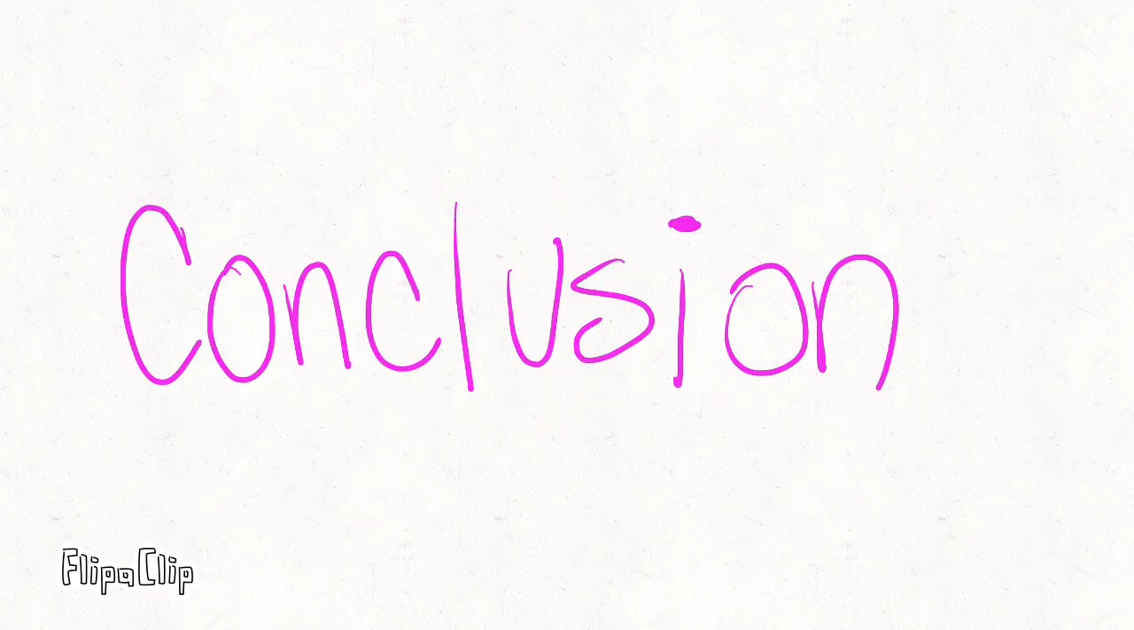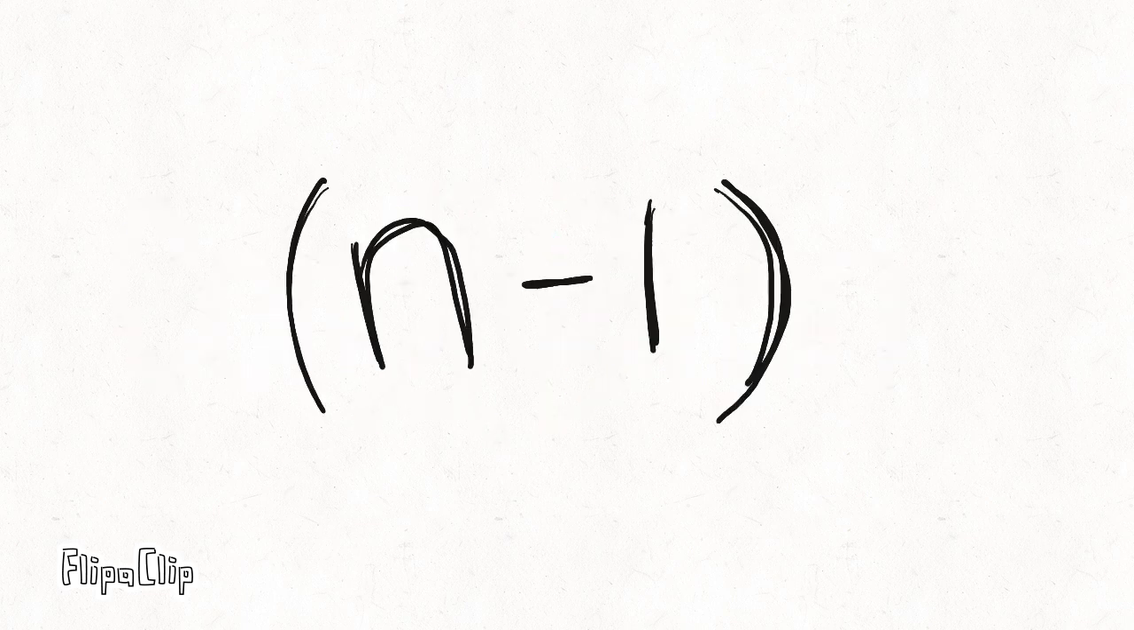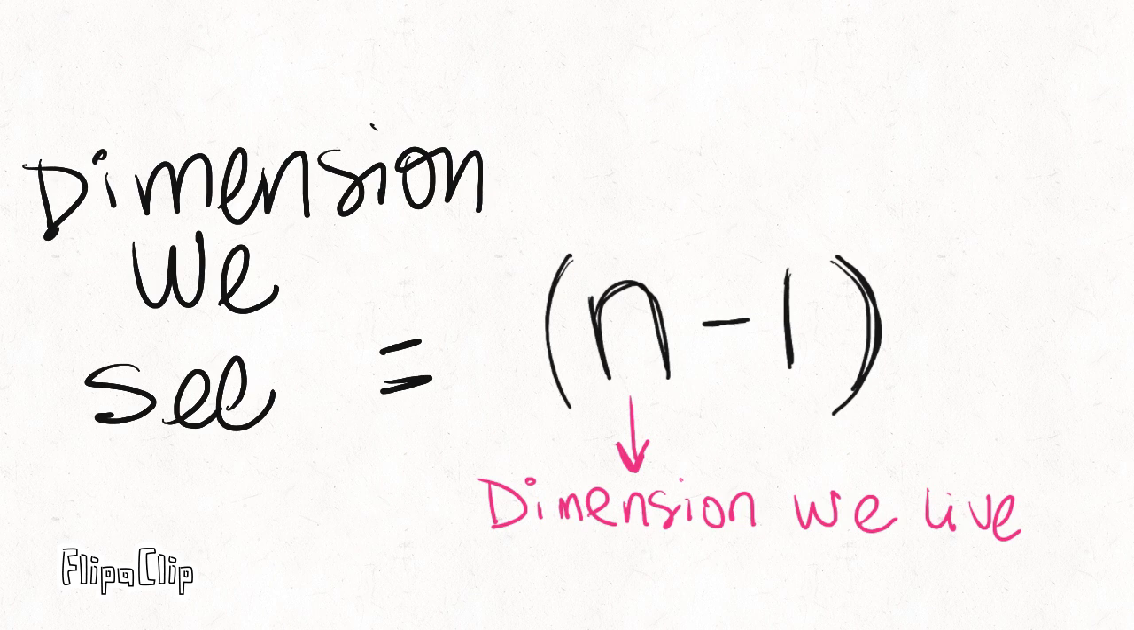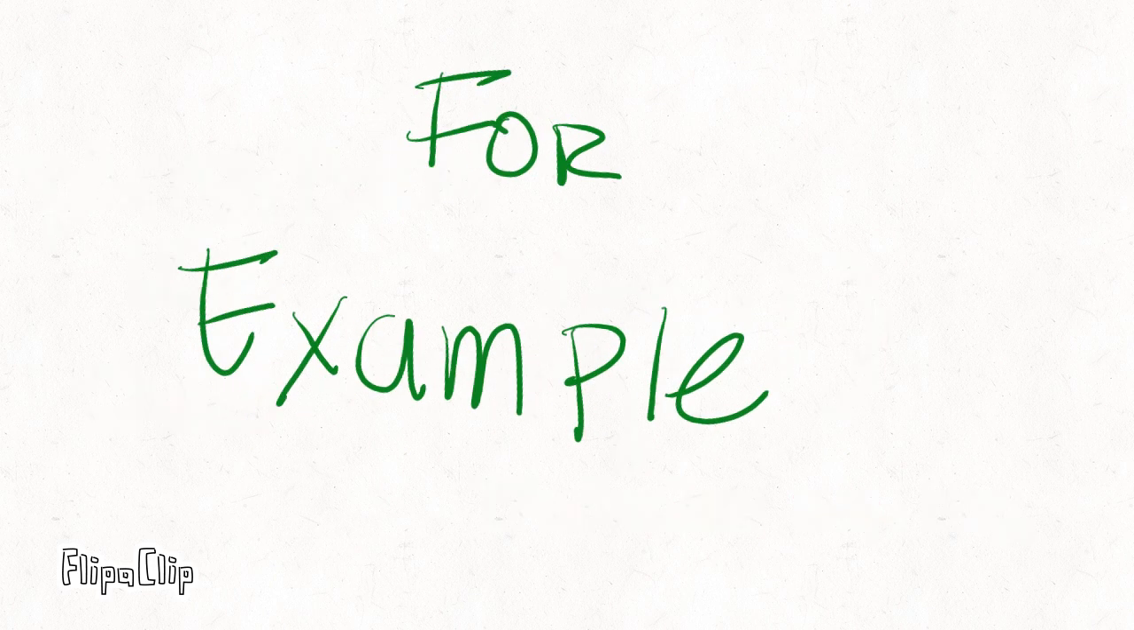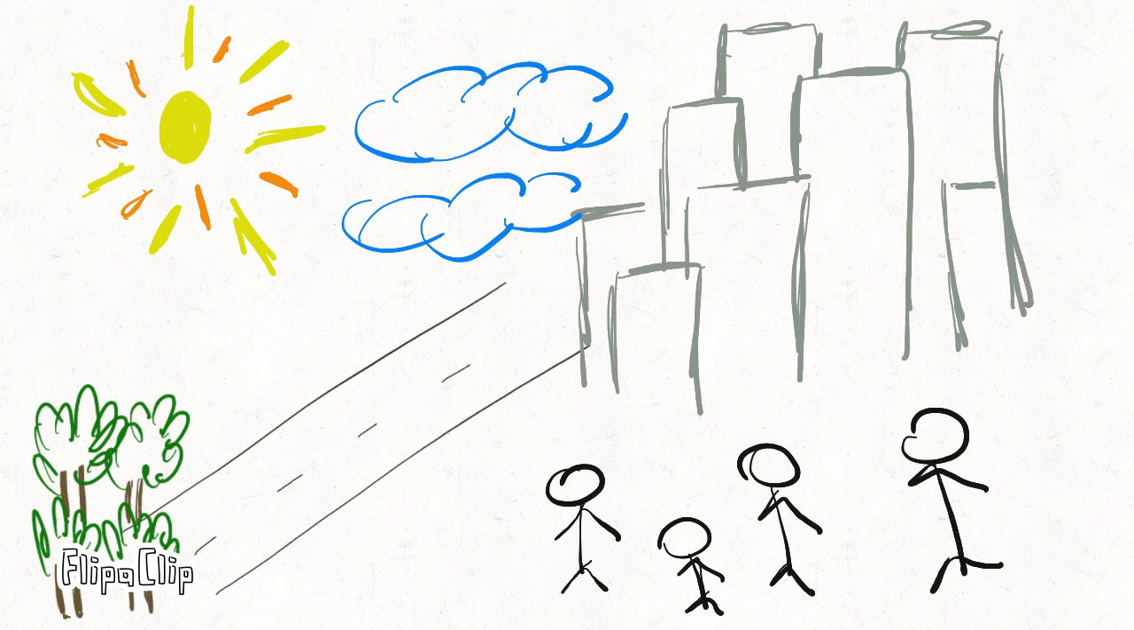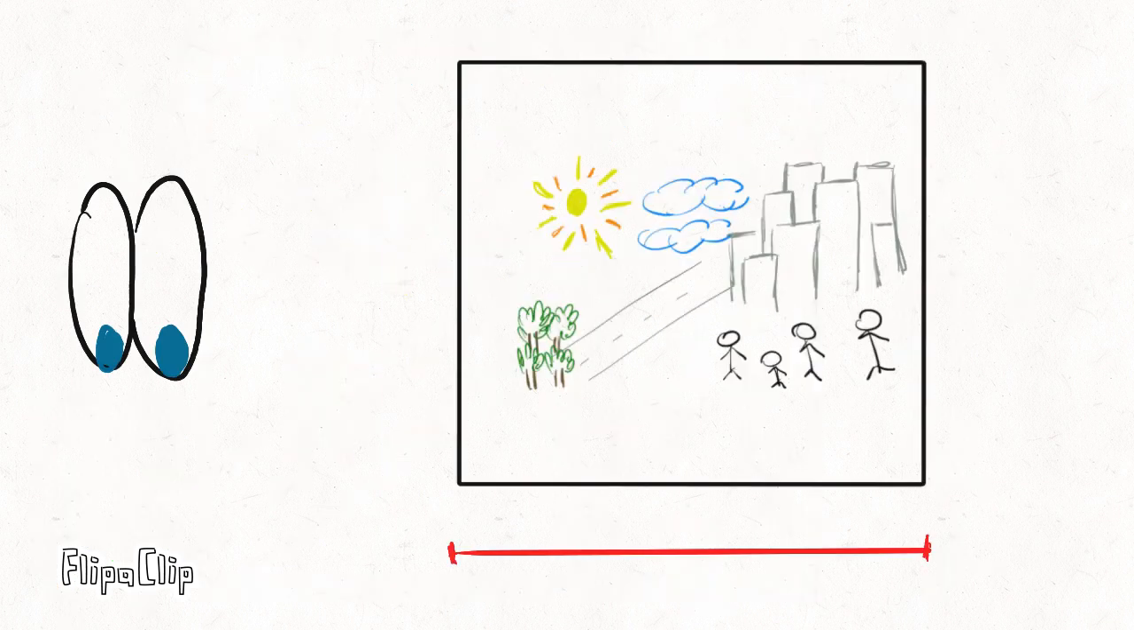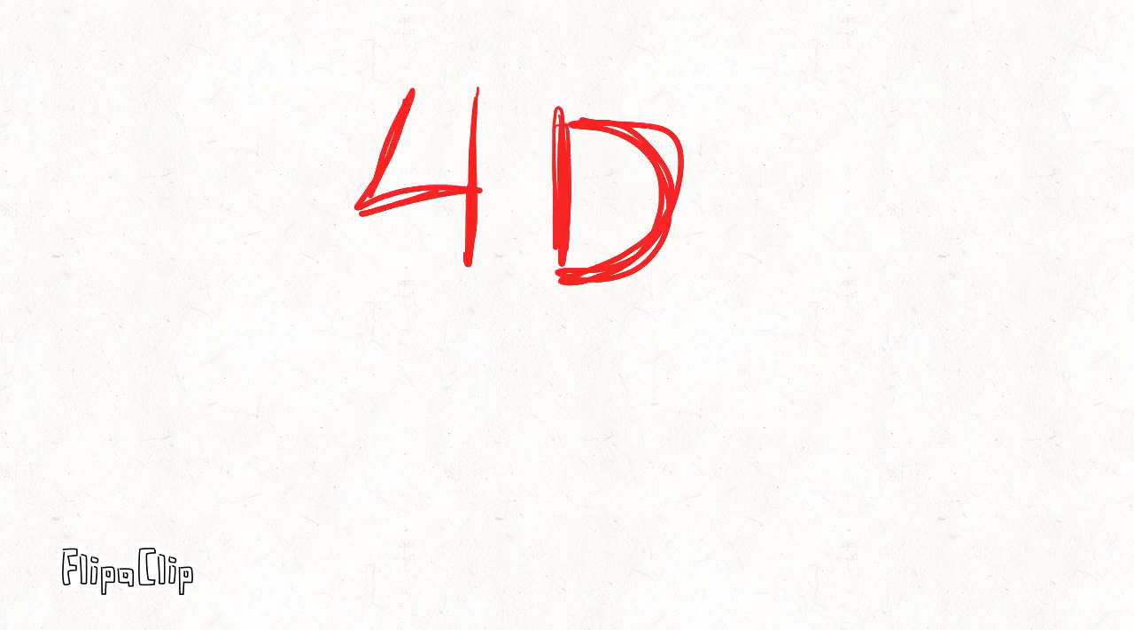In conclusion, we can only see 1 dimension less than the one we live in. For example, in our case, we live in a 3D world, but our eyes only see in 2 dimensions. If we want to be able to see in 3 dimensions, we have to live in a 4-dimension world.